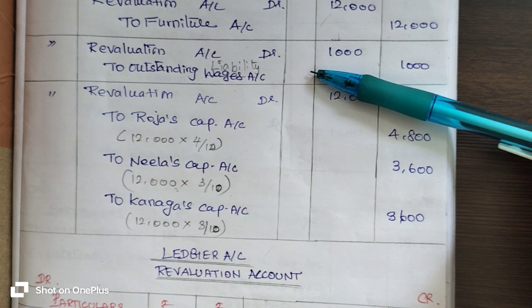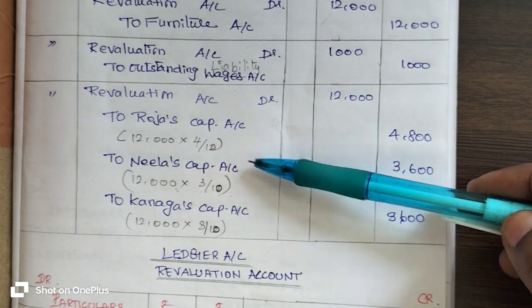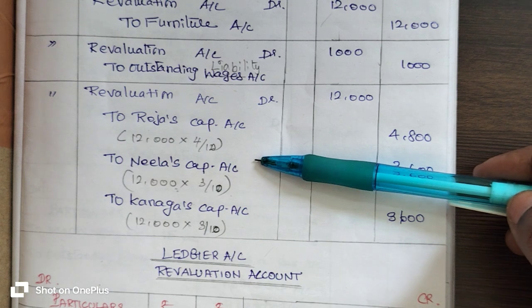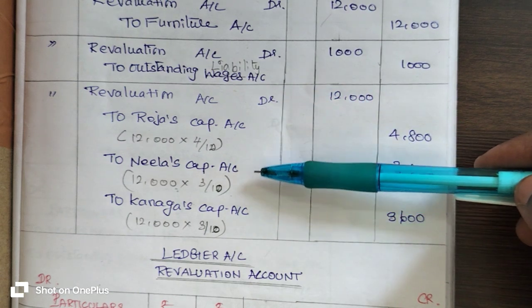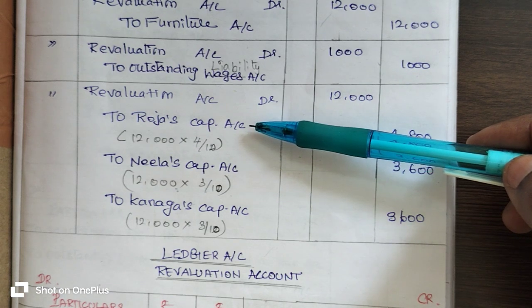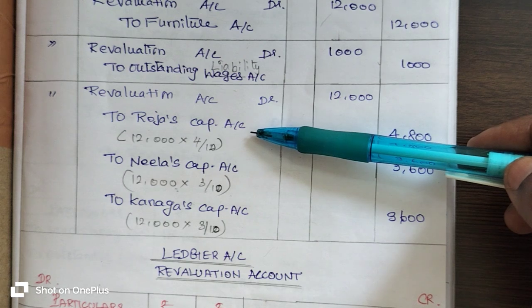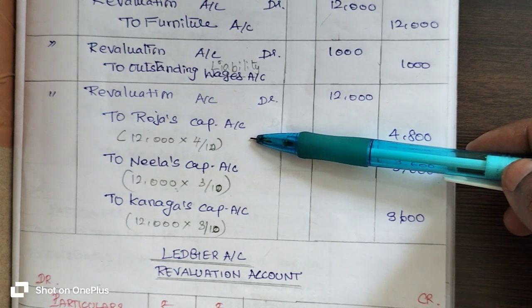Then you have to pass that profit or loss into the journal entry. So, for that you have to leave some space. How much space do you have to leave here? Listen, whenever you get a profit or loss from the revaluation account, you have to immediately transfer it to all the partners' capital accounts in their old profit sharing ratio.